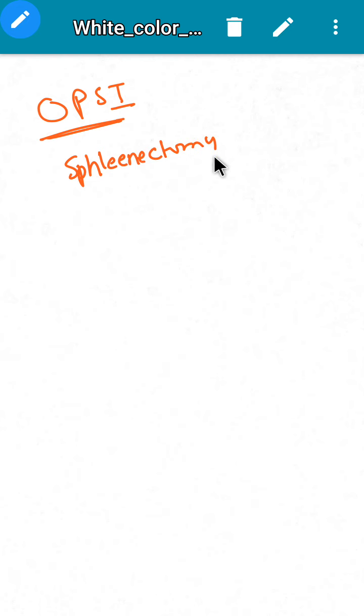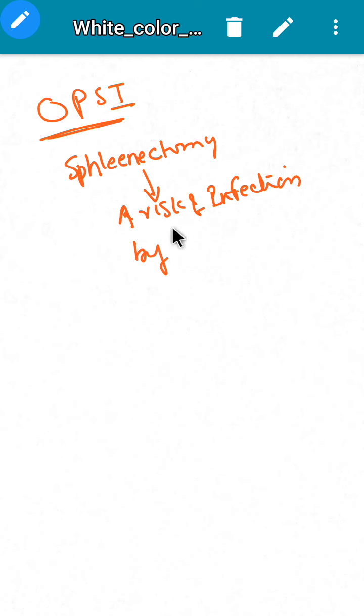The pathophysiology: in OPSI, after splenectomy there will be increased risk of infection by capsulated organisms like pneumococci, streptococcus pneumoniae, and influenza.